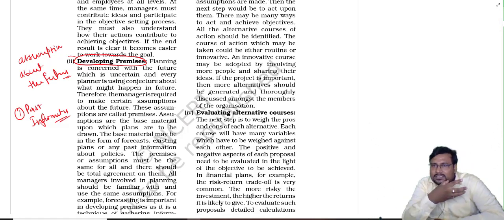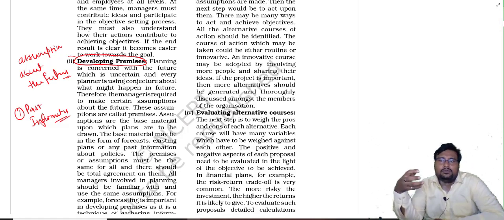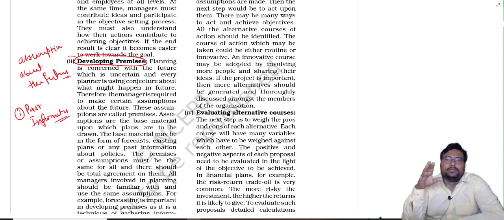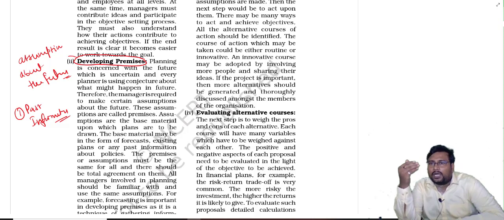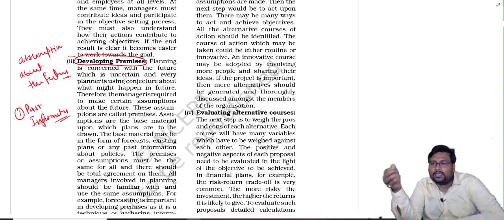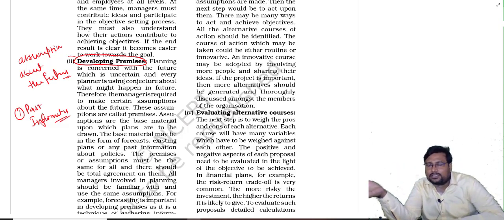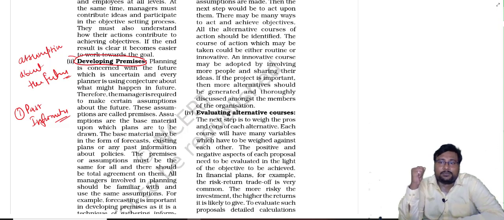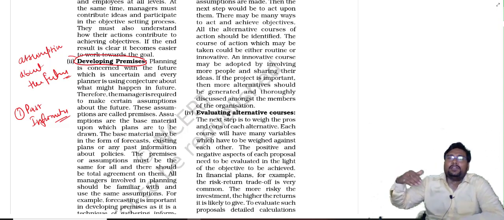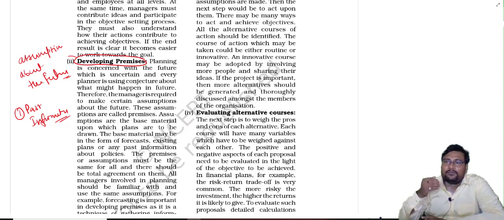There is a particular season in Delhi for dengue. So in dengue we come to know, chalo, last year this happened, maybe the demand for our products will increase in this particular season also because of last year's experience. So we will make a plan to increase the production for continuous supply. So it is what? It is developing premises.